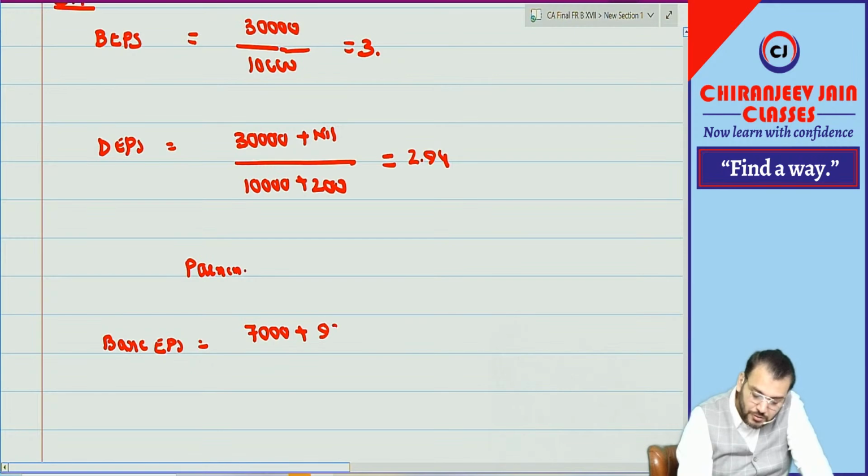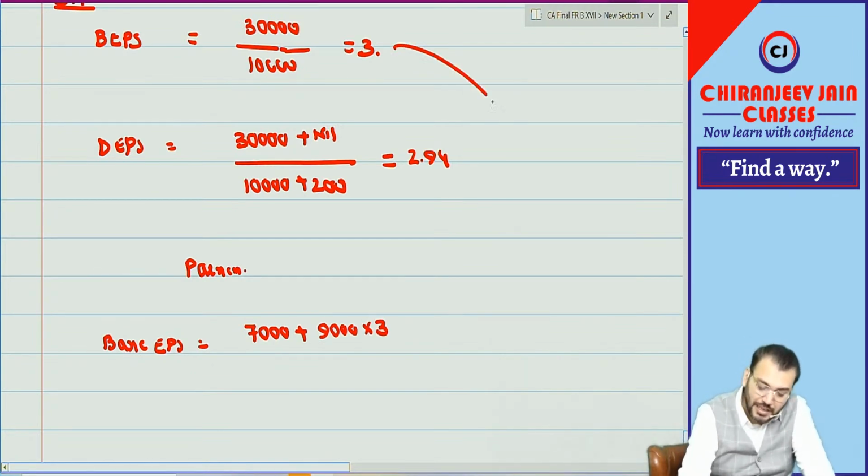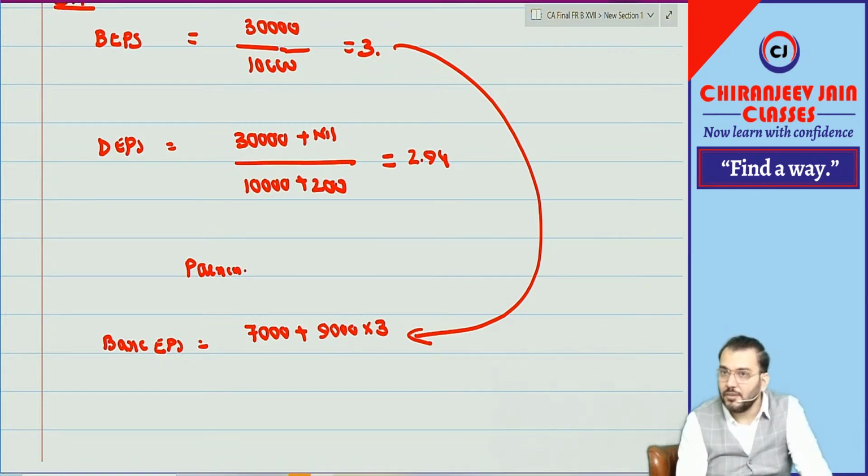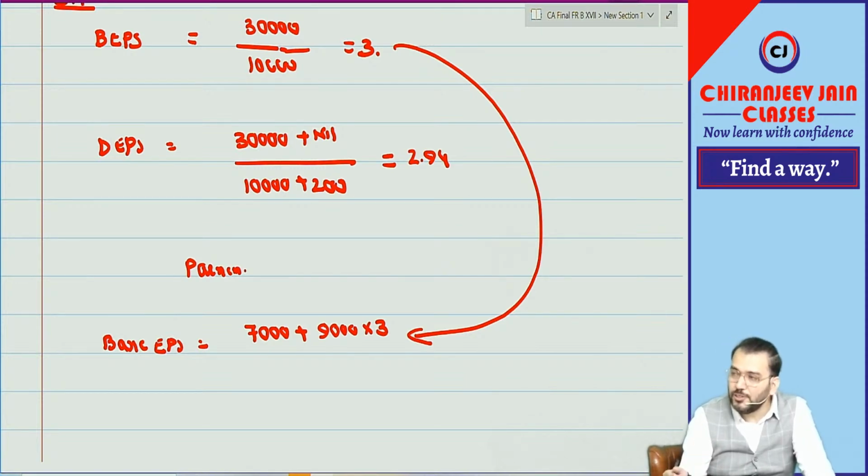9,000. So 9,000 into 3 will be added. This will be added in the consolidated PL or not? We'll take only the profit attributable to the owners of the parent company. We will not take any profit attributable to NCI.